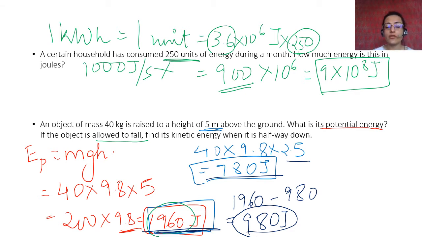Now law of conservation of energy says that energy remains conserved, right? So total mechanical energy will remain the same. It will always remain 1960 joule. Therefore, if the potential energy decreases to half, then the half goes to kinetic energy. So this is the kinetic energy. This is your answer. Okay, this is also the explanation you should give.